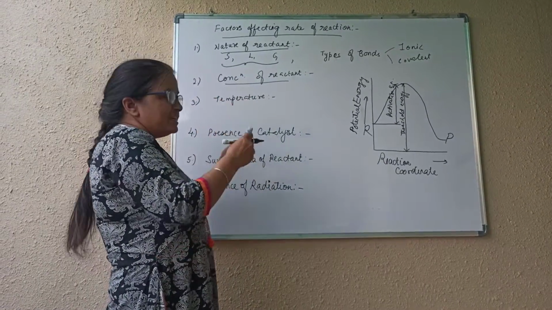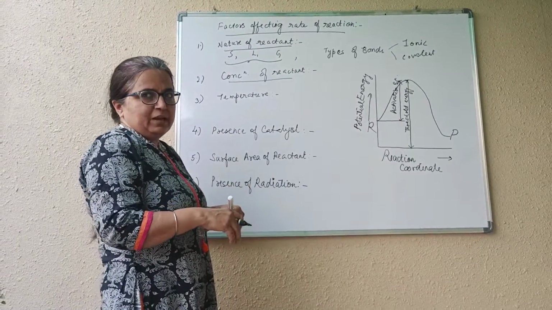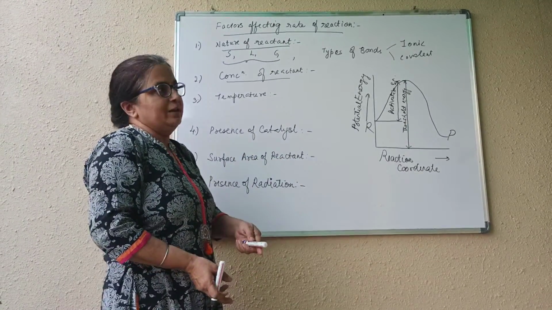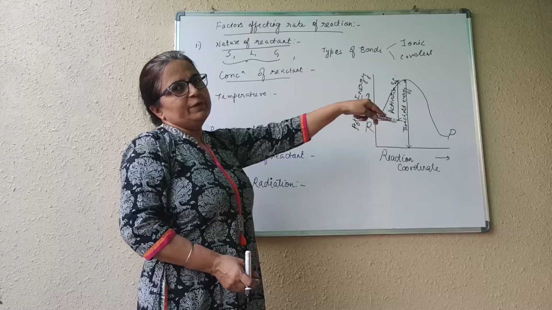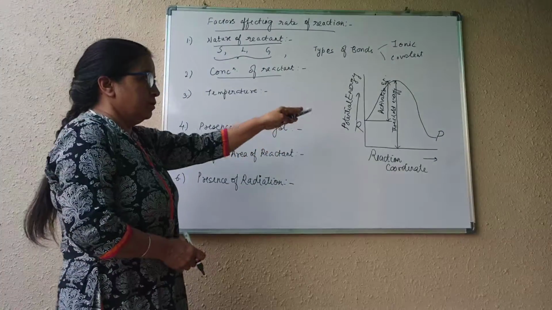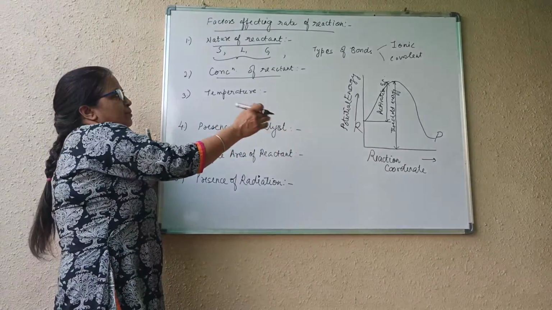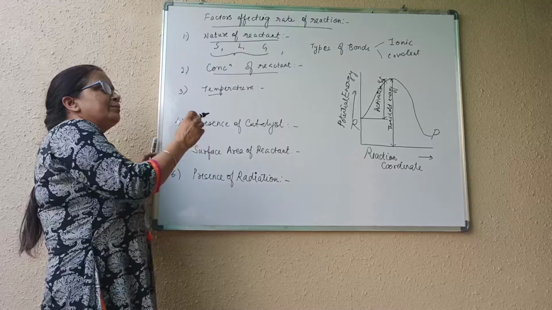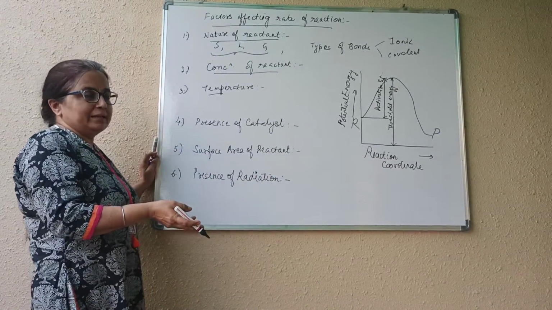So if concentration is less, collisions will be less. Lesser collision means the product formation also will be less. Of course, in detail we will talk about this separately in collision theory, in the later part of this chemical kinetics.